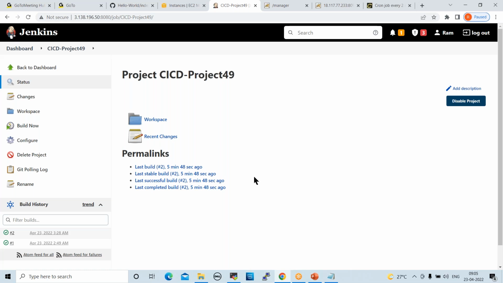Ram, what is the difference between Poll SCM and build periodically? In build triggers, Poll SCM is there. Poll SCM is one of the schedules.